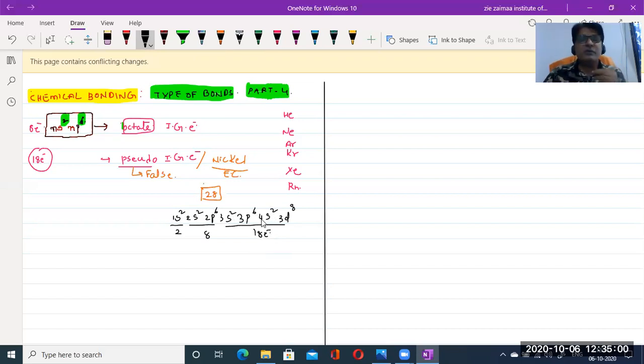The 4s should be the outermost orbit, but we take it on loss of the plus 2 electrons, and then the third orbit is taken as the outermost one. Since there are 18 electrons, it reaches 18 electrons. That is why we call this pseudo inert gas electronic configuration, also known as nickel electronic configuration. Got my point? Nice.